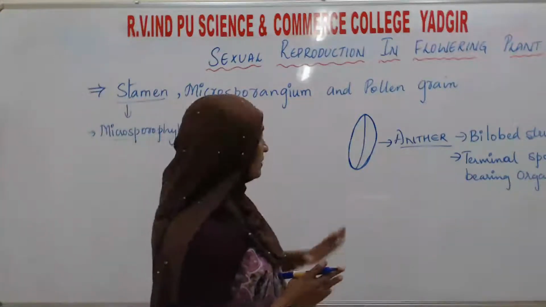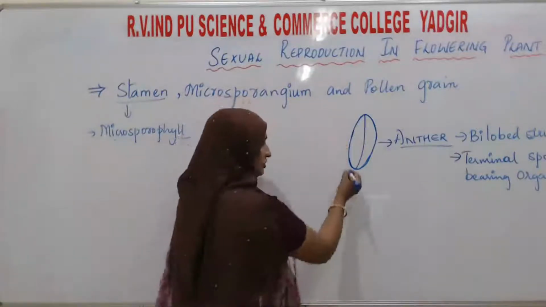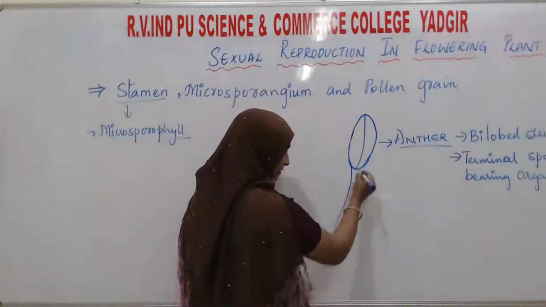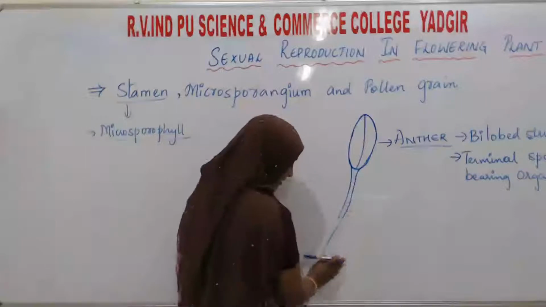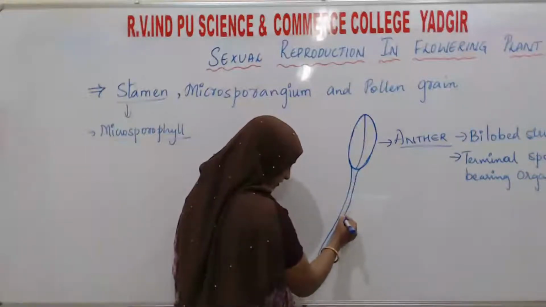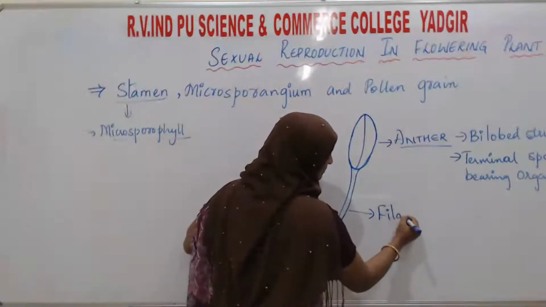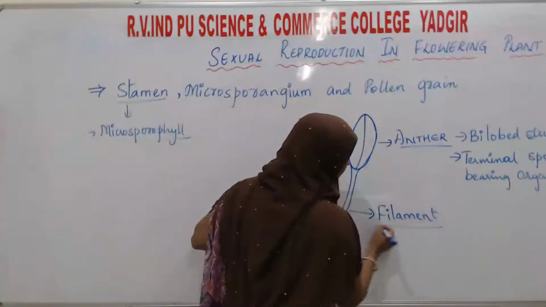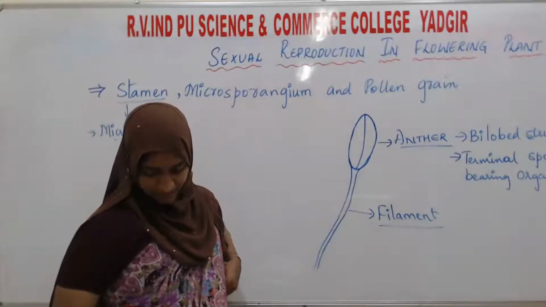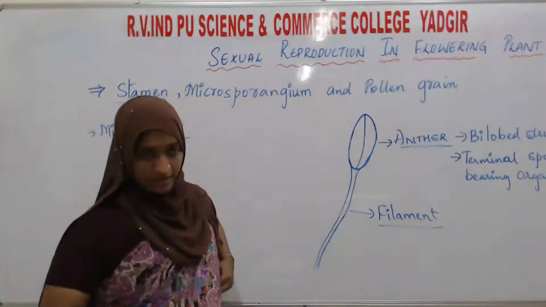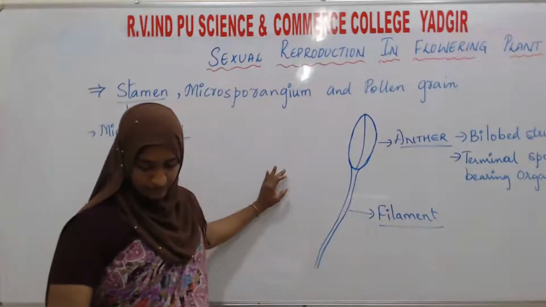The anther is present as a bilobed structure, and a slender stalk arising from it, this slender stalk we call the filament.